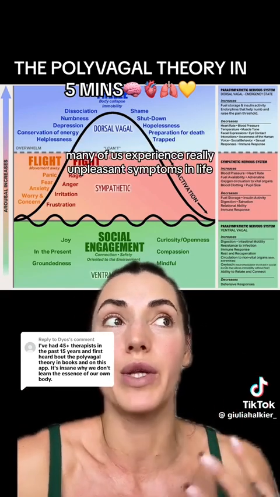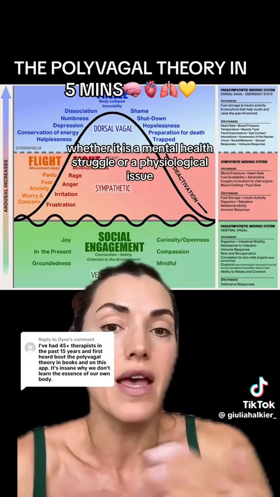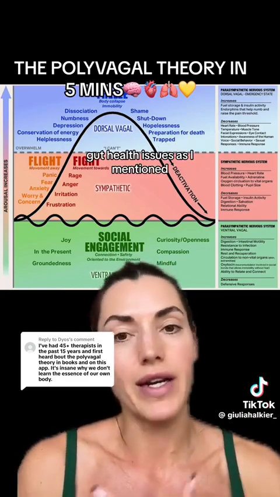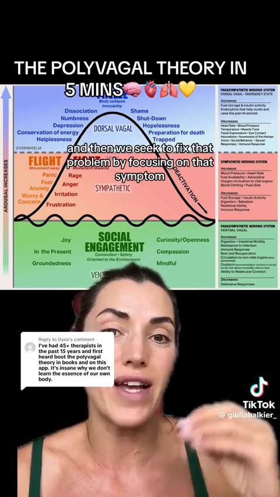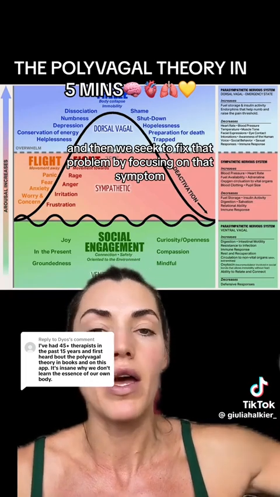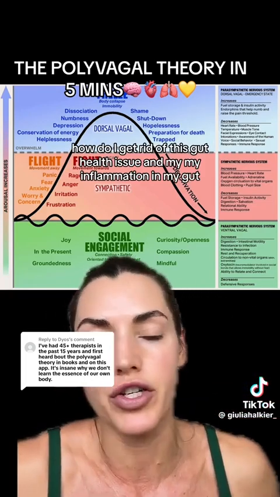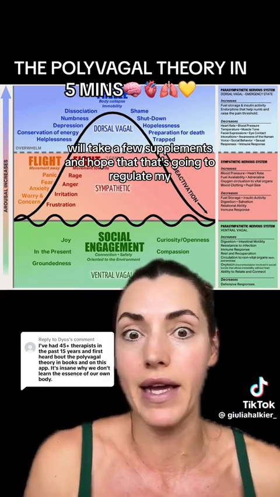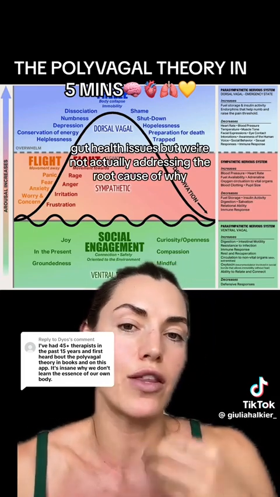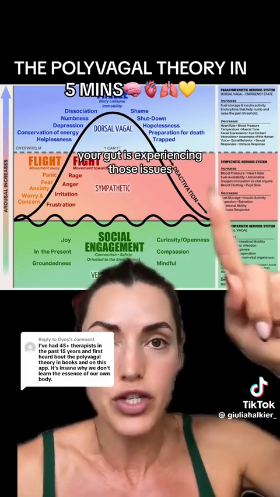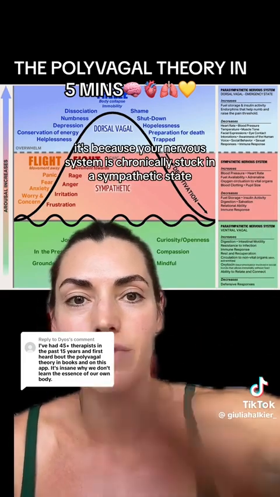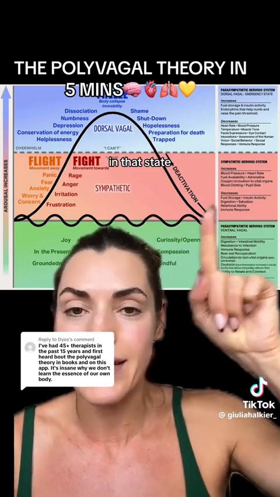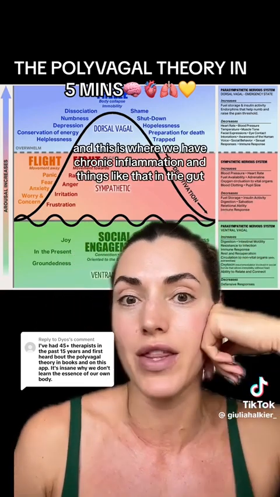Many of us experience really unpleasant symptoms in life, whether it is a mental health struggle or a physiological issue, gut health issues, as I mentioned, chronic illnesses and so on. And then we seek to fix that problem by focusing on that symptom. How do I get rid of this gut health issue and my inflammation in my gut? Well, I'll take a few supplements and hope that that's going to regulate my gut health issues. But we're not actually addressing the root cause of why your gut is experiencing those issues. And hello, maybe it's because your nervous system is chronically stuck in a sympathetic state where our body cannot digest food properly in that state. And this is where we have chronic inflammation and things like that in the gut.